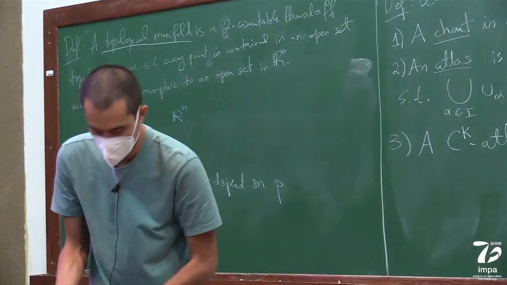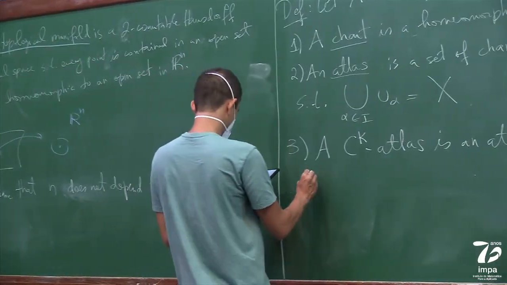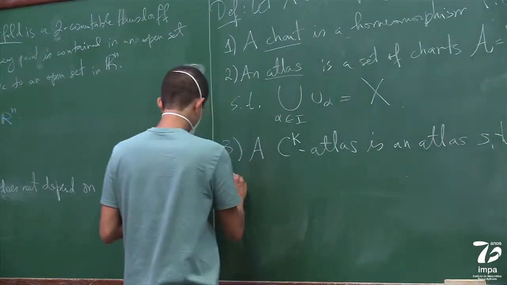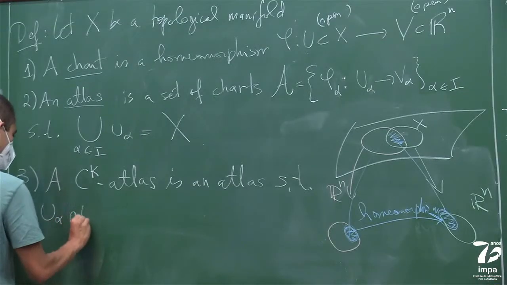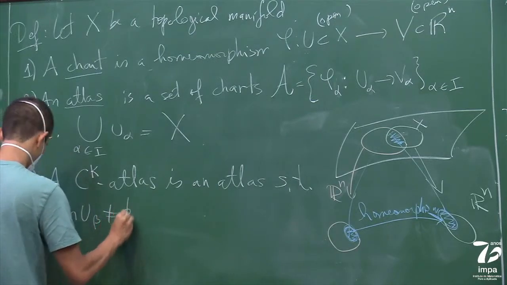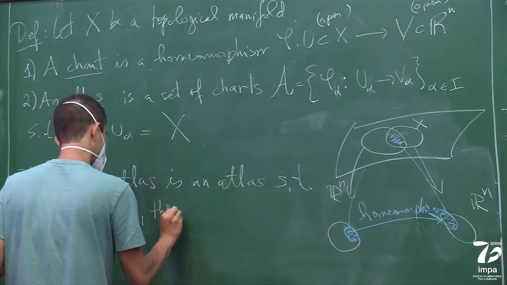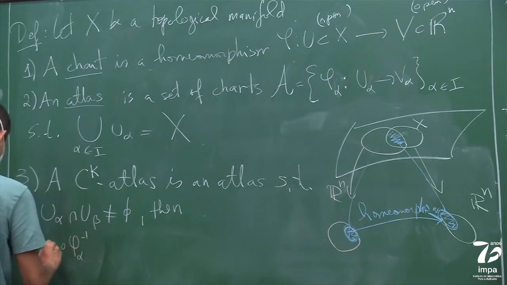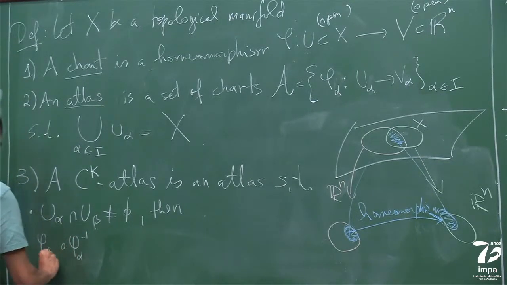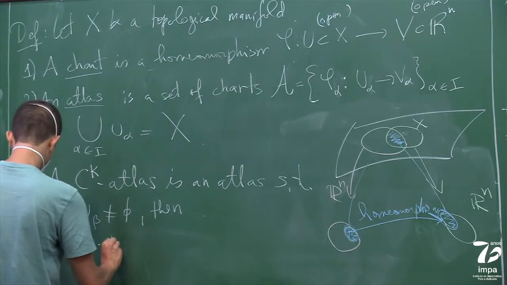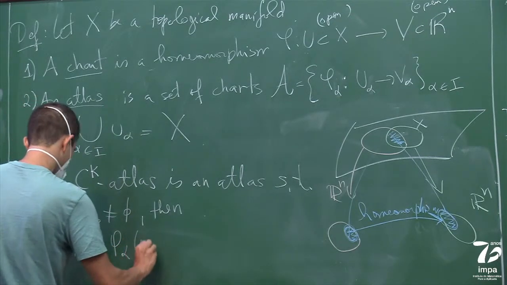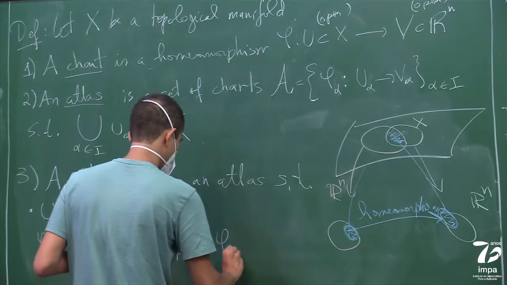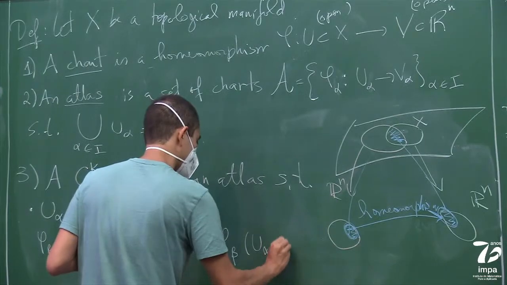So let me write down what this means. It means that it satisfies the following property. If U alpha intersects U beta, then you have the map phi alpha inverse composed with phi beta that goes from phi beta of U alpha intersected with U beta into phi alpha of U alpha intersected with U beta.